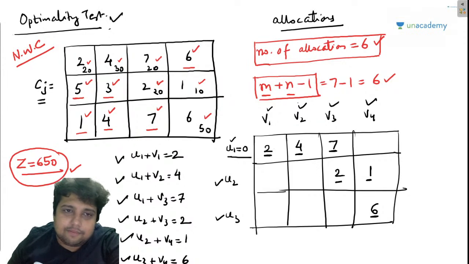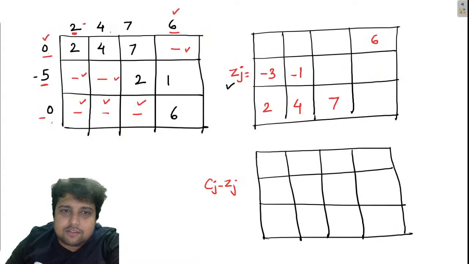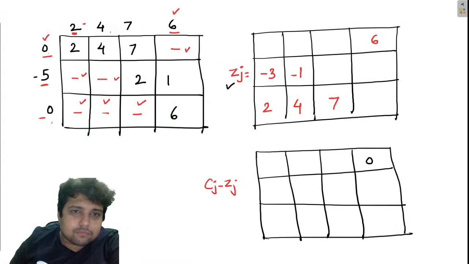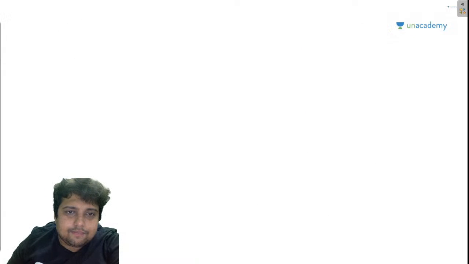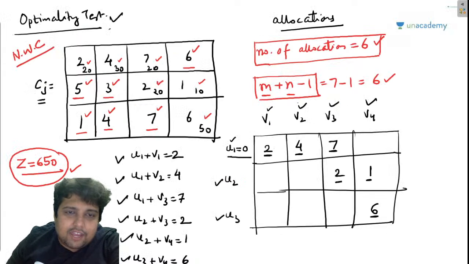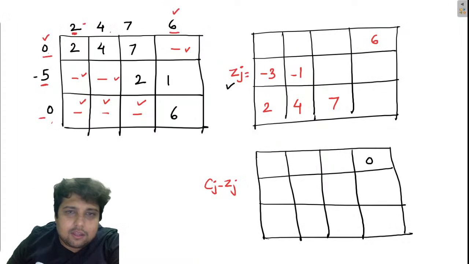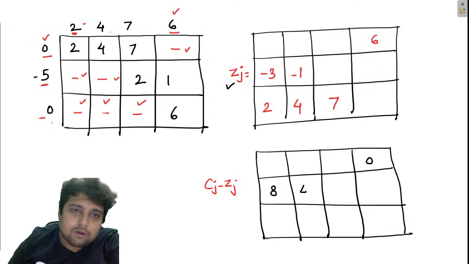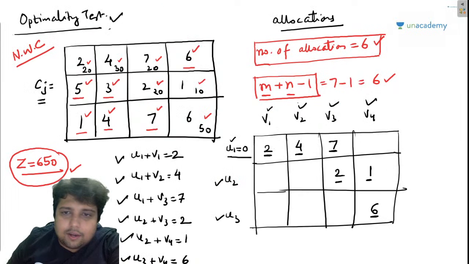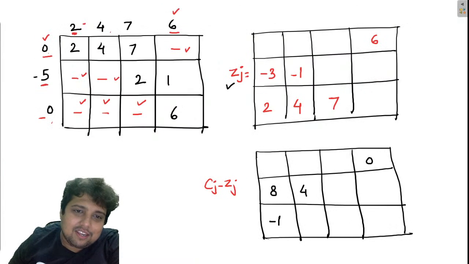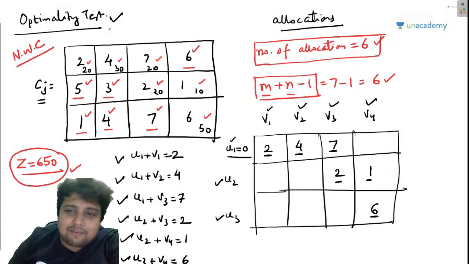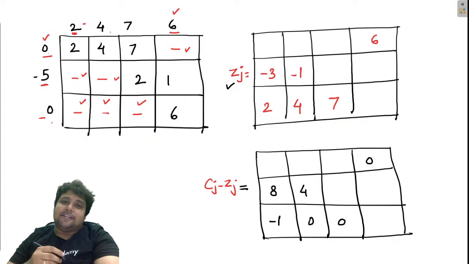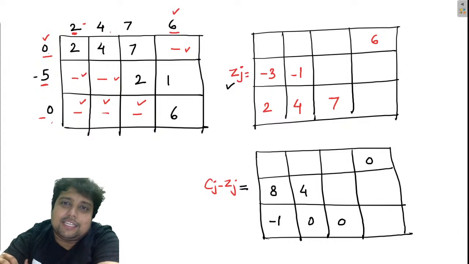These are the values of Cj. So now this is 6, 6, 6, 6, 0, minus 3 here, 5 here. So 5 minus minus 3, 8. 3 minus minus 1, 4. 1 minus 2, minus 1. 4 minus 4, 0. 7 minus 7, 0. Now my friends, this is what I am getting as Cj minus Zj.